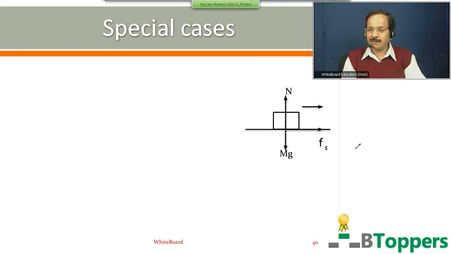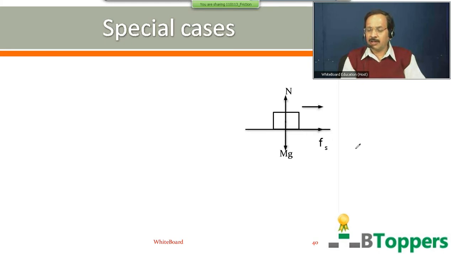If the block does not slip on the surface of the truck, we can say that there is no relative motion between the block and the horizontal surface of the truck. The force of friction between two surfaces in contact when there is no relative motion between them is called static friction. So when the block does not slip on the surface of the truck, the friction force on the block should be considered as static friction, which acts in the direction of the motion of the block.